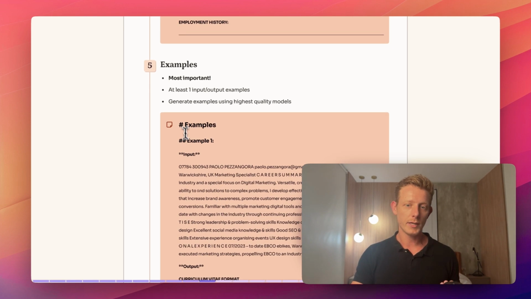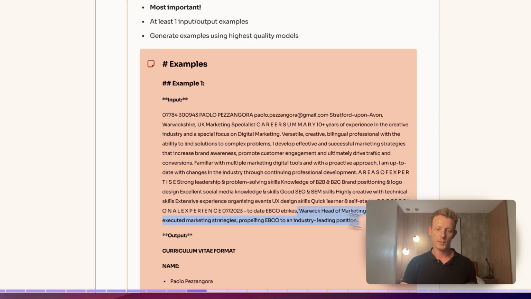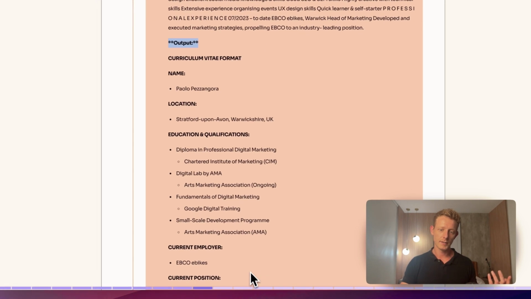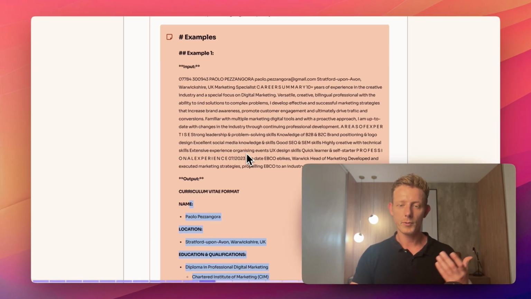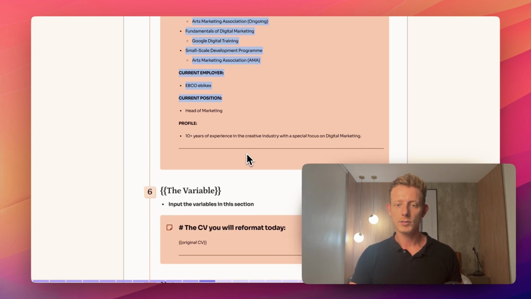So the way I do it is, again, I have the H1 header with examples, then I put an H2 header with example 1, and then I have a bold input, and I put in the input, and a bold output, and this is the output. In this case, to not make it really long, I only put in one, but in general it's good to do two at least. So that's it.